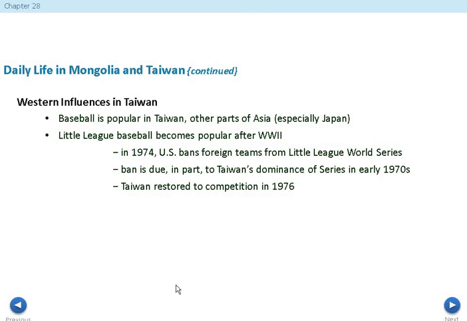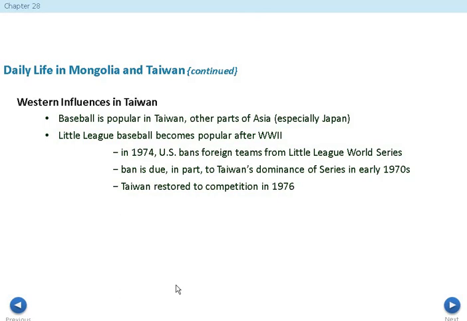In 1974, the United States bans foreign teams from the Little League World Series. Now, part of the ban is realistic. What they saw is that a lot of people were not playing the age that they were supposed to be. They were too old. But part of the ban is the fact that Taiwan is so dominant in the early 70s. And so what we see is that back in 1976, Taiwan is brought back into the Little League World Series.